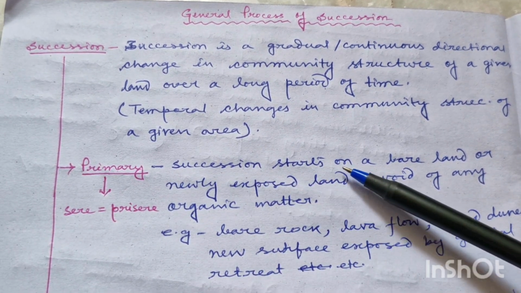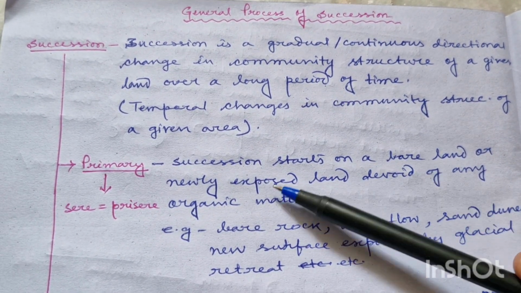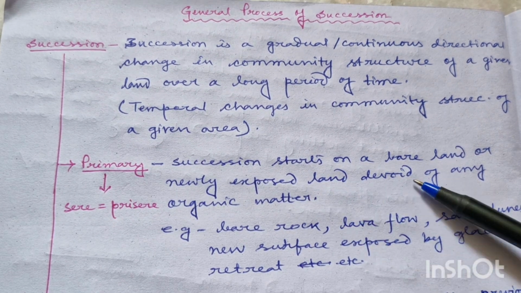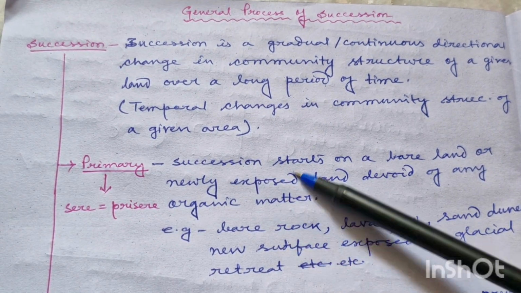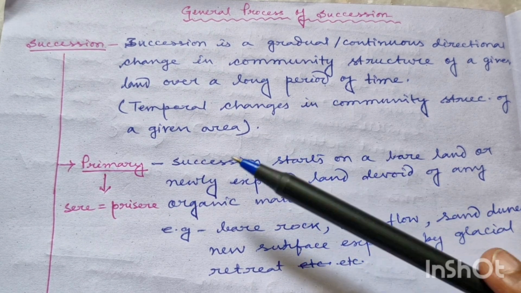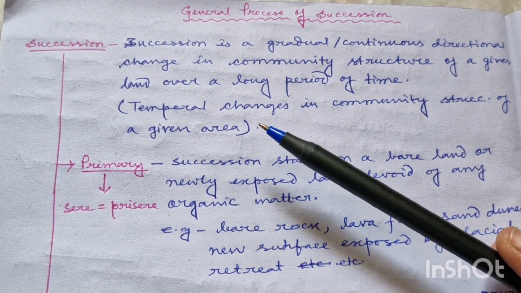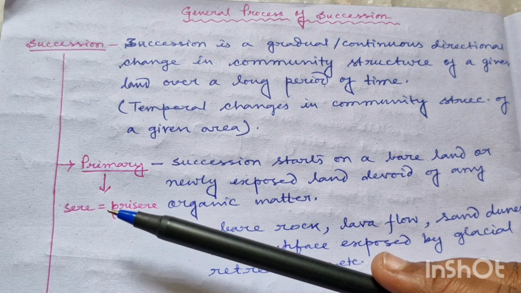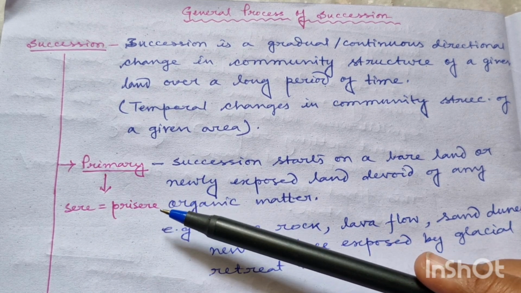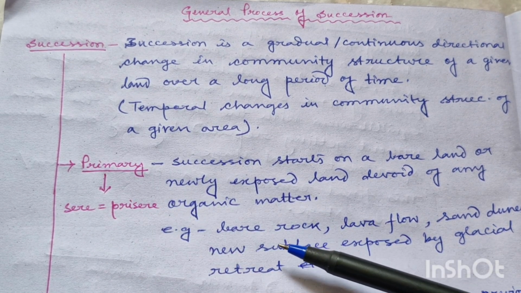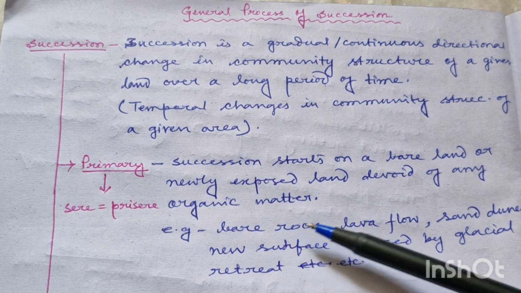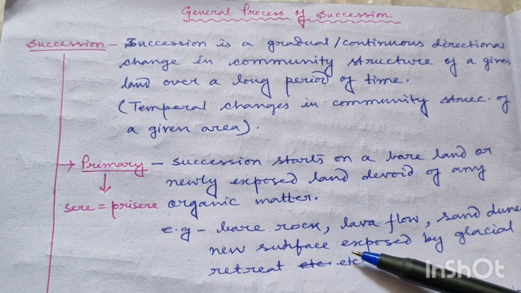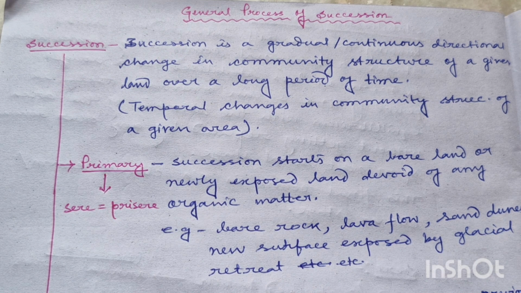When succession starts on a bare land or on a newly exposed land which is devoid of any organic matter, that means that land has never supported any kind of community before, then that type of succession is called primary succession. And you must remember that the seer of primary succession is known as pioneer seer. What could be examples of lands on which primary succession can occur? Like bare rocks, lava flows, sand dunes, newly exposed surface after the glacial retreat, etc.